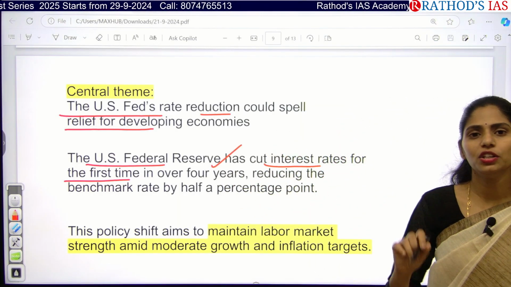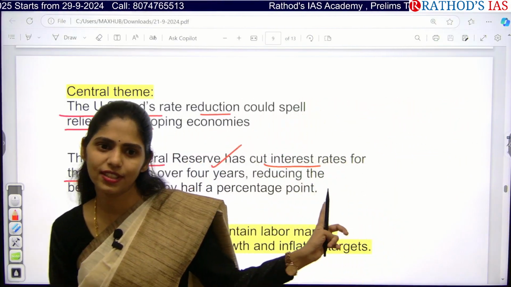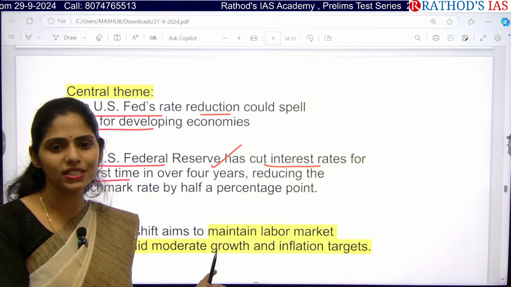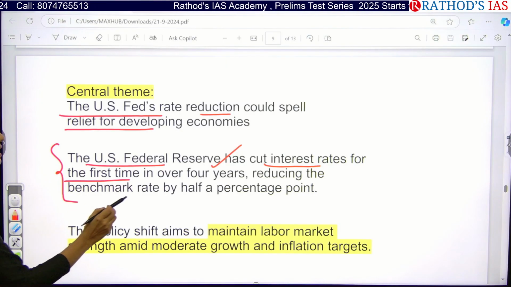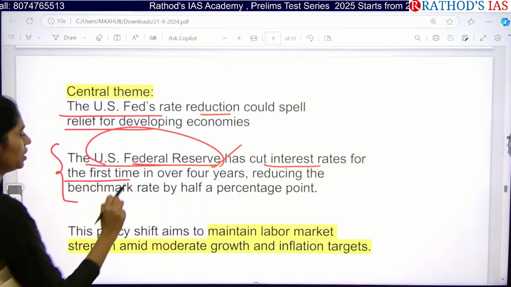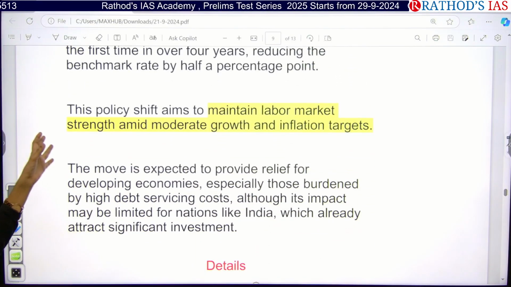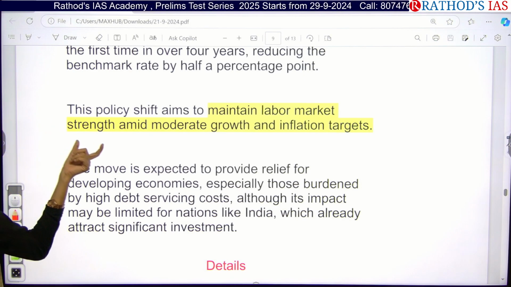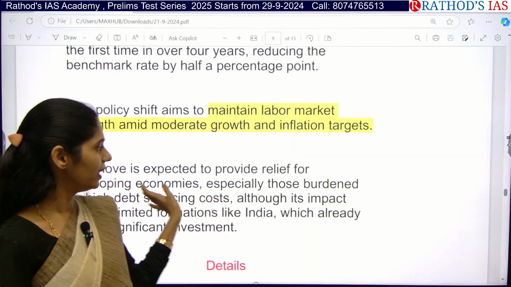For that, they did not want their currency to go out of their country, so they increased interest rates to have proper savings and deposits in the bank. But now, after 4 years, the interest rates have been decreased by the US Federal Bank. Now they are focusing on the shift to maintain the labor market, have moderate growth, and control inflation in their country.